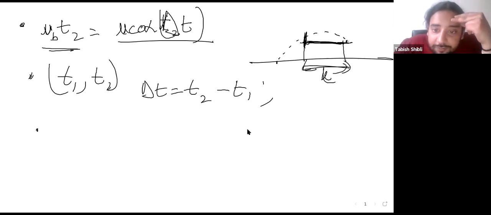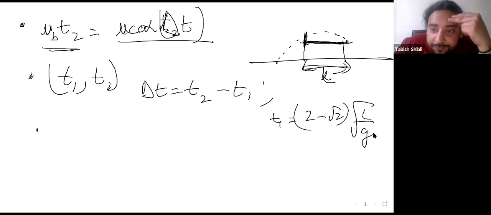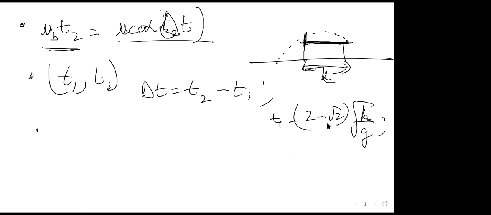Yes. Lovely. So what was T1 and what was T2? T1 was 2 minus root 2 times square root of H over G, sorry. H over G or L over G? H. Yes. Square root of H over G.